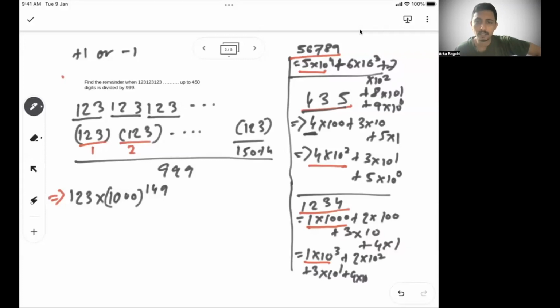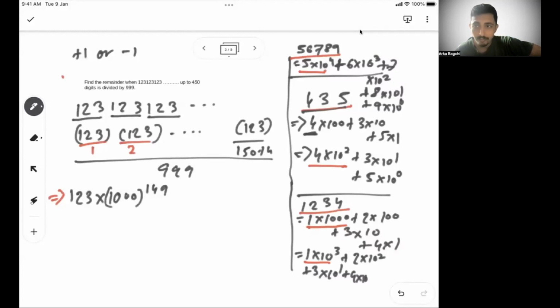How many zeros should be there? There should be 1 zero. So this is 10 to the power 1. So basically what I'm trying to say is, this first 123, I can write as 123 into 1000 to the power 149. Why 149? Because it always starts with 1 power less than the number of digits.